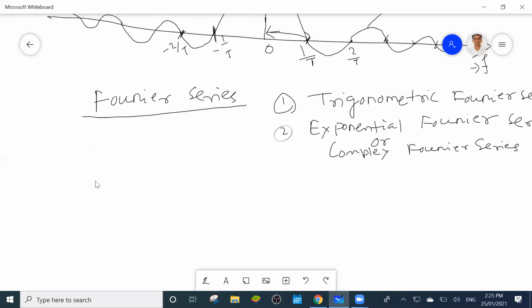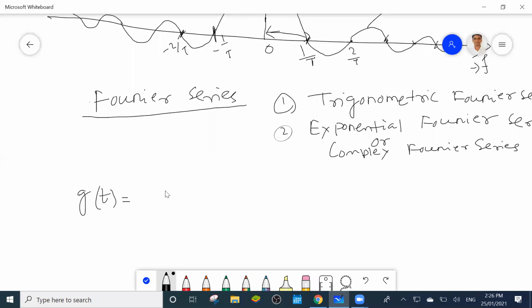So in the trigonometric Fourier series, if you want to convert any periodic signal from the time domain to the frequency domain, then you use the trigonometric Fourier series. Suppose this is a periodic signal, g of t equals, suppose the fundamental component is this one, the DC component.